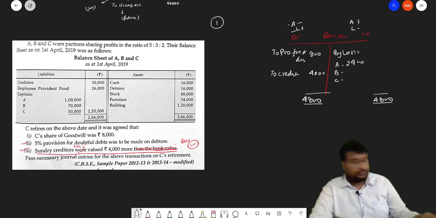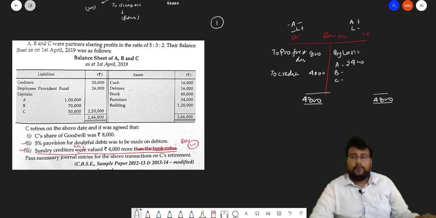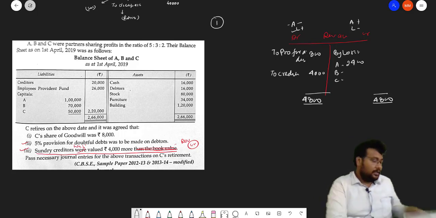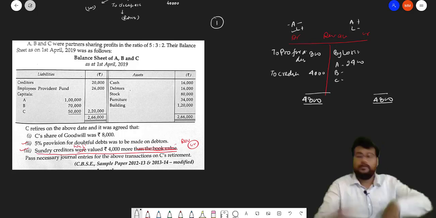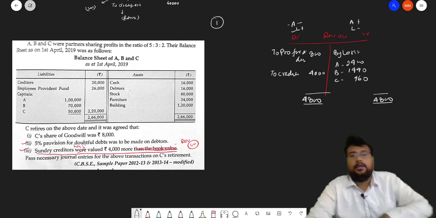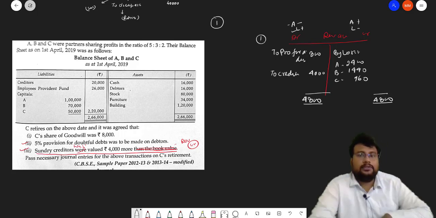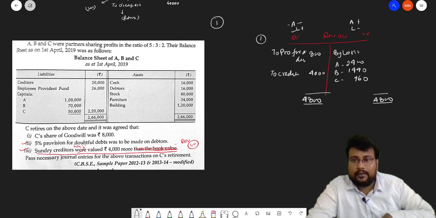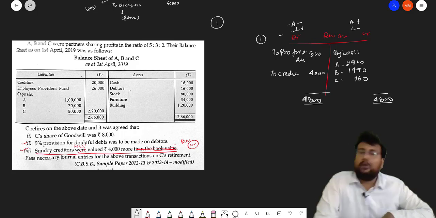4,800 into 3 by 10. How much will it be? Tell me in the comment box first. It will be 1,440 and 960. This is the first revaluation account that we prepared by editing, because this is the solution of this question.